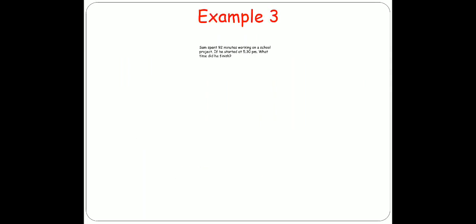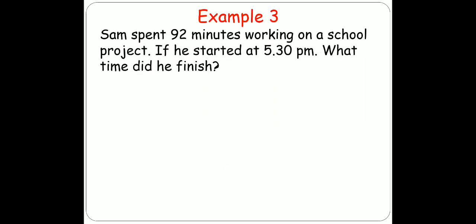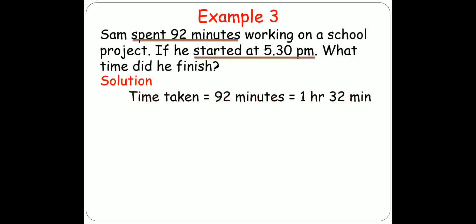Let's do another example. Sam spent 92 minutes working on a school project. If he started at 5:30 p.m., what time did he finish? First of all, what is given to us? This is the time taken, 92 minutes, and this is the starting time, and we are asked to find the ending time. The time taken is 92 minutes. We will convert it into hours. So 92 minutes means 1 hour 32 minutes.